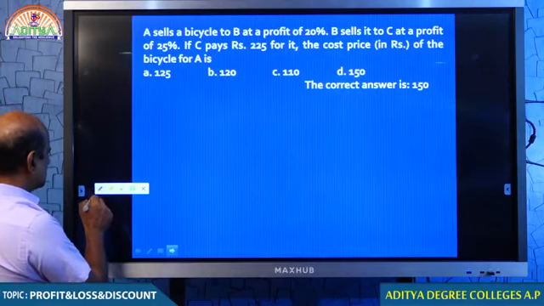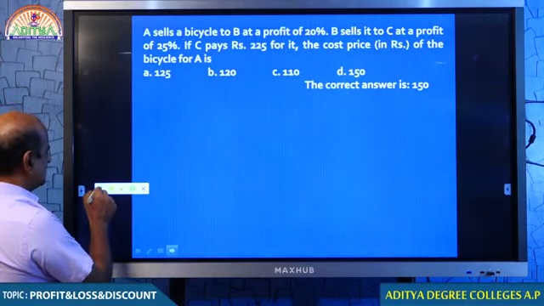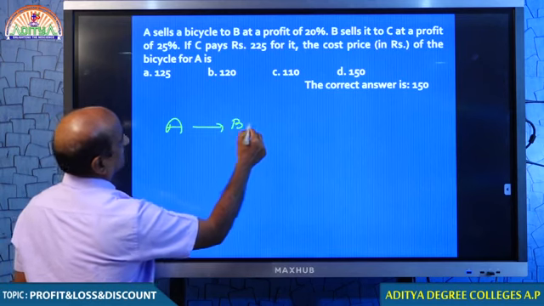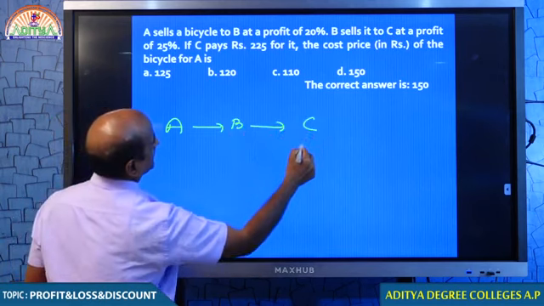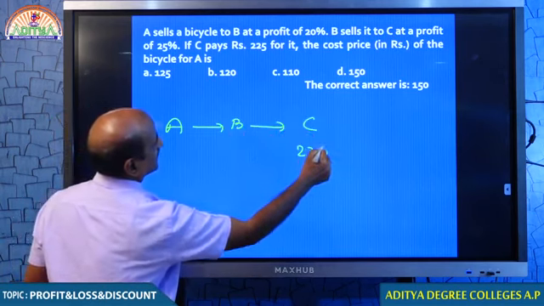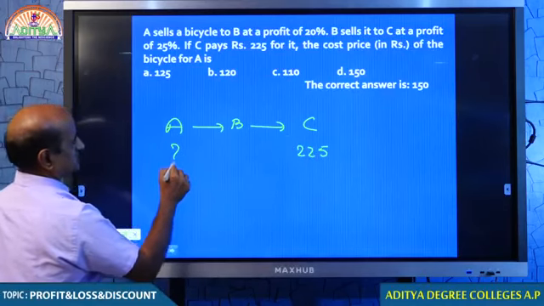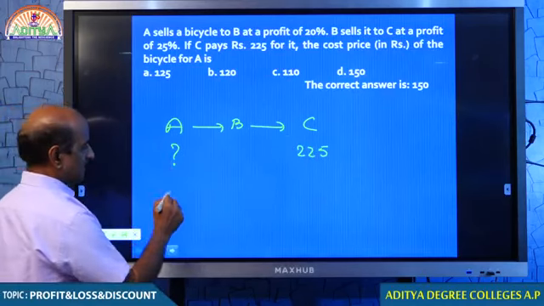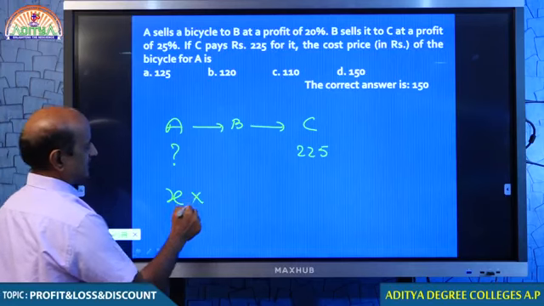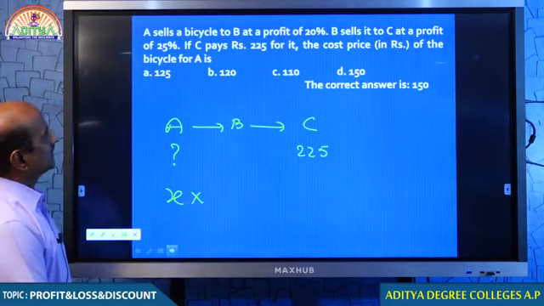Yes, student. You remember this question? A is selling to B and B is selling to C. If C pays 225, then how much did A pay? When you are getting back, what I told you, you must take the value as x.